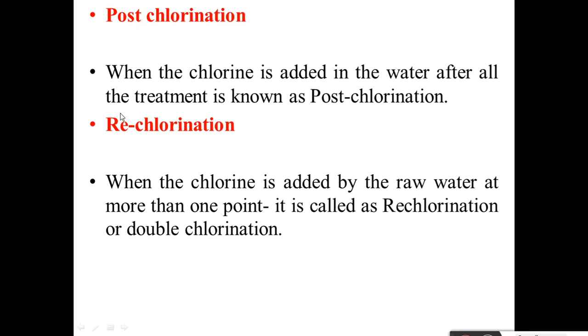The last point of today's discussion is rechlorination. When chlorine is added to the water at more than one point, it is called rechlorination or double chlorination. When the distribution system is very long and complex, the residual chlorine of 0.2 mg per liter may not be available at the consumer end. To achieve this, stage-wise application of chlorine in the distribution system is carried out. That is called rechlorination.